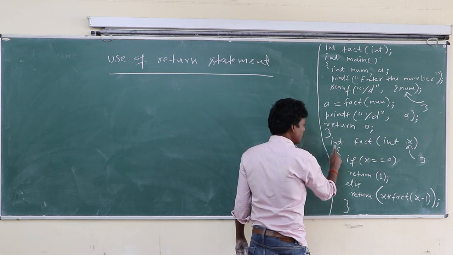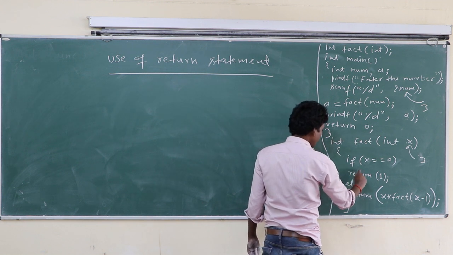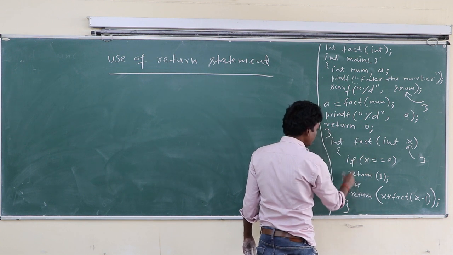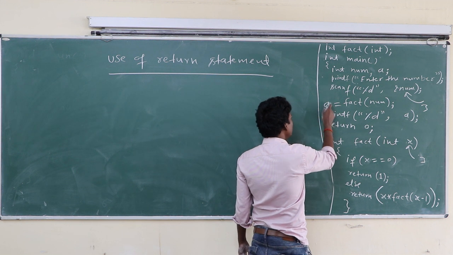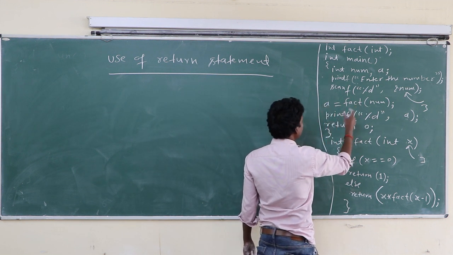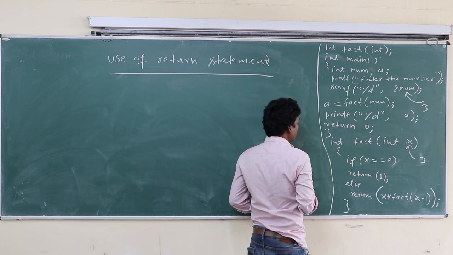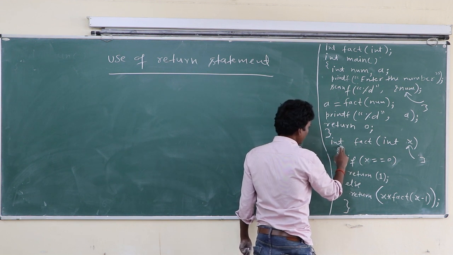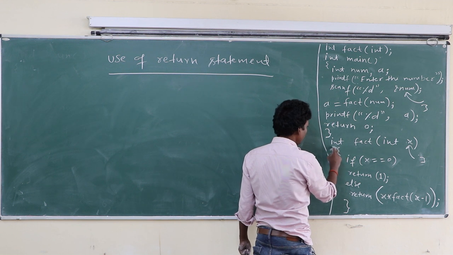Here it is int, that's why we have to use return. Using return means this fact function returns something, and we have to collect it in another variable. You can use this variable for anything, to print, or to calculate using this variable. Okay class, here in place of int you can also write char, float, double, or long.